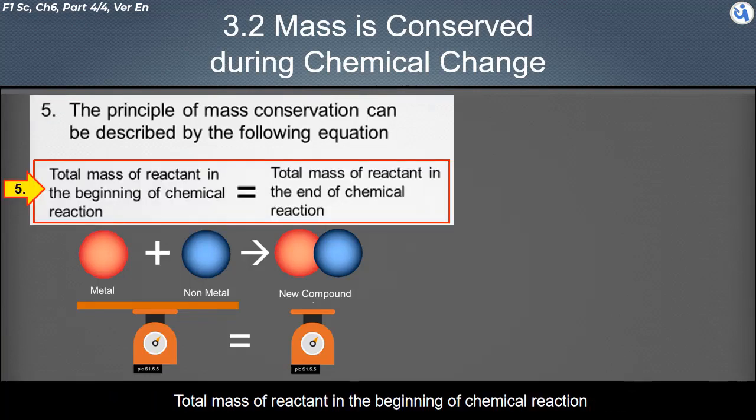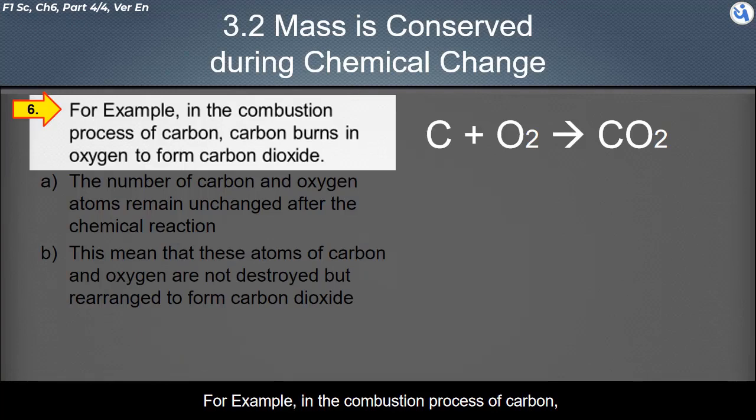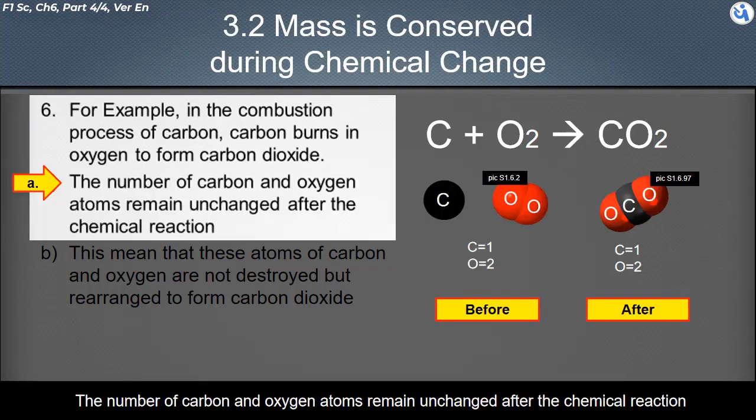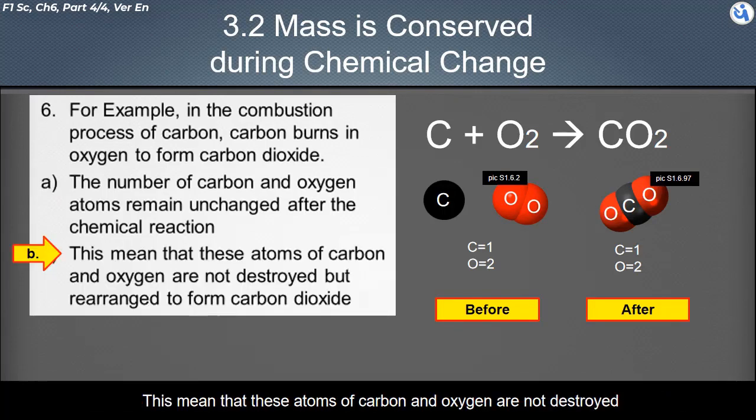The total mass of reactants in the beginning of a chemical reaction is equal to the total mass of products in the end of the chemical reaction. For example, in the combustion process, carbon burns in oxygen to form carbon dioxide. The number of carbon and oxygen atoms remains unchanged after the chemical reaction. This means that these atoms of carbon and oxygen are not destroyed, but rearranged to form carbon dioxide.